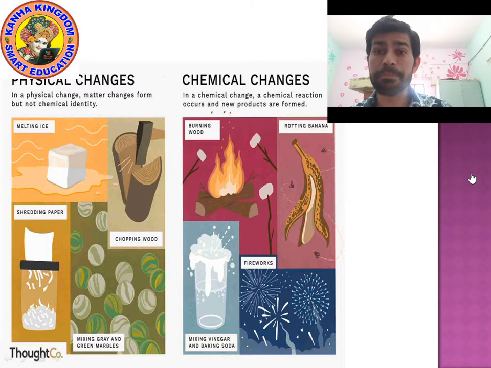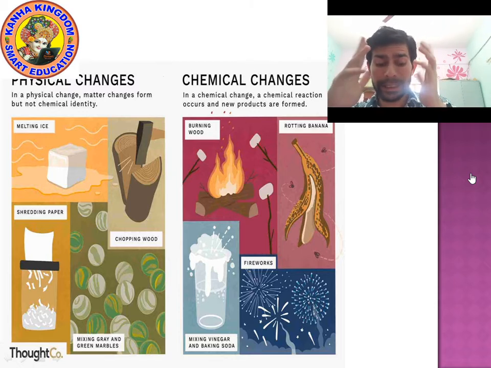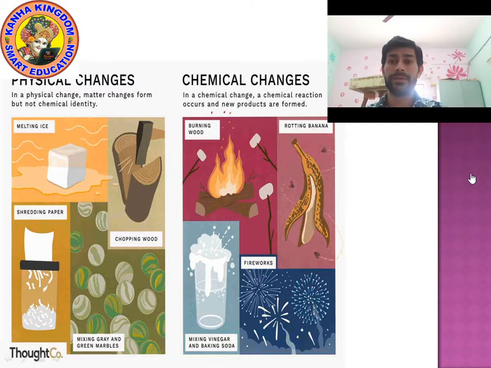Next example is mixing gray and green marble. Yes, when we mix small pieces of gray and green marble, it is a physical change because no chemical reaction is happening. When a chemical reaction does not occur, it is a physical change.